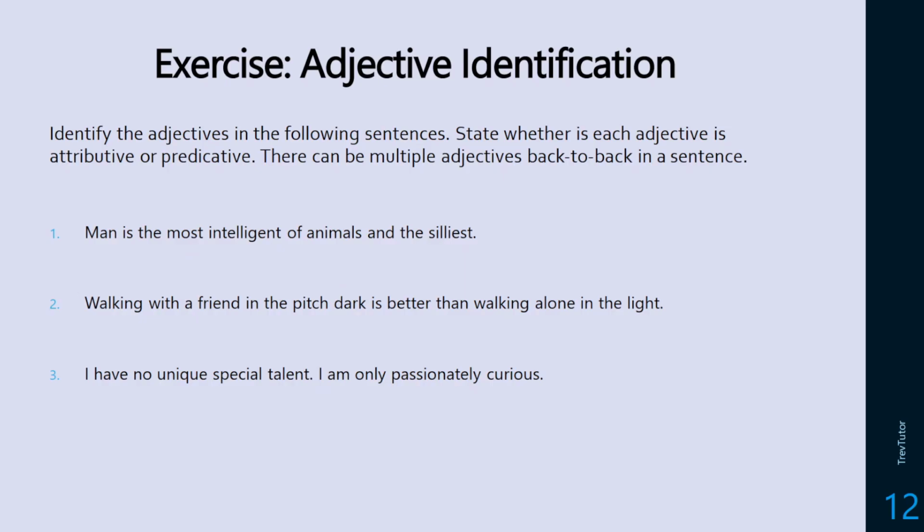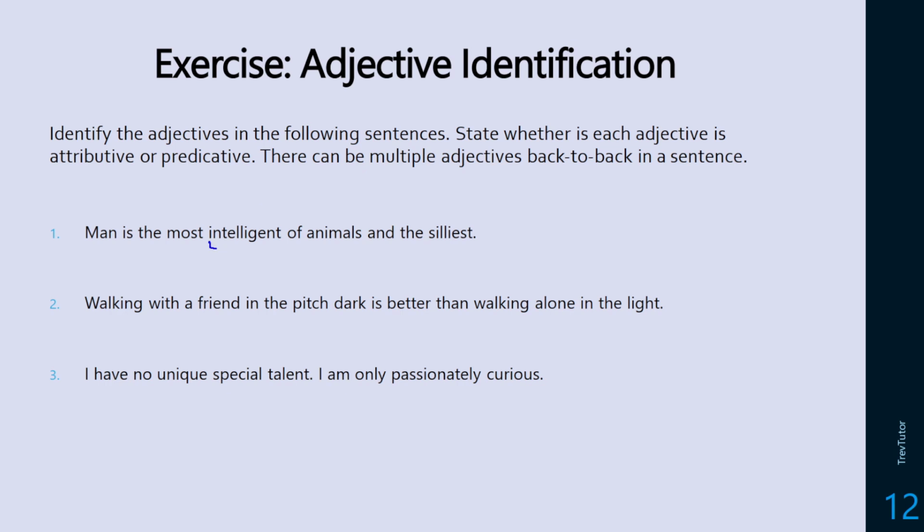So, try some adjective identification. You can pause the video. I want you to identify the adjective, state whether it's attributive or predicative, and there could be multiple adjectives back to back. So pause the video and try it yourself. So, the first one, man is the most intelligent of animals and the silliest.